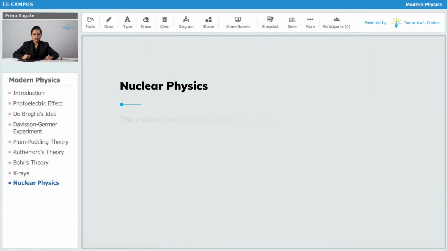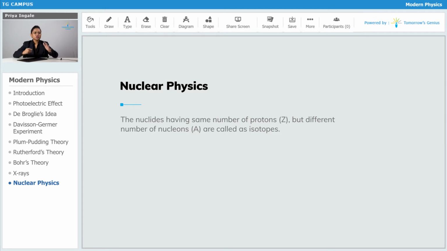Now let us see certain terms: isotopes, isobars, and isotones. Some of the atoms have a difference in their mass number, some have similarity in atomic mass number, some have a constant difference between atomic number and atomic mass number. Depending on that, we are categorizing them into these three types: isotopes, isobars, and isotones. So let us start. What is meant by isotopes?